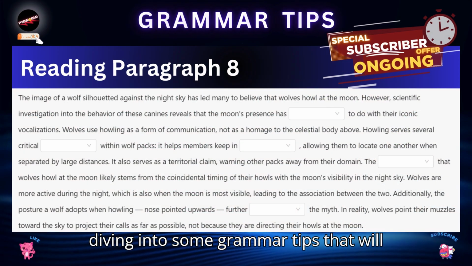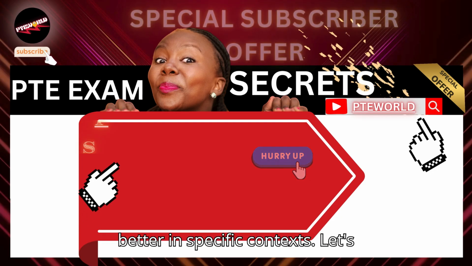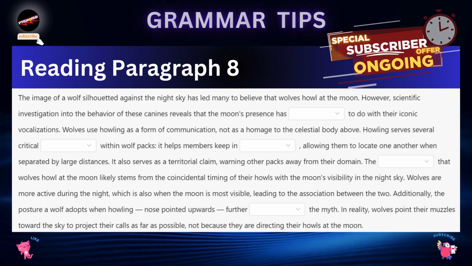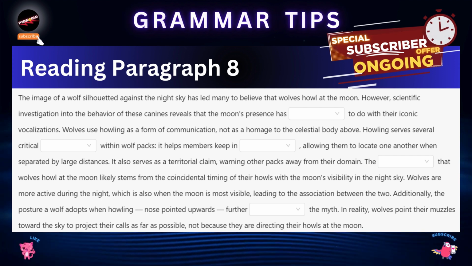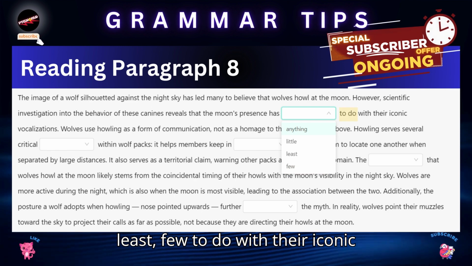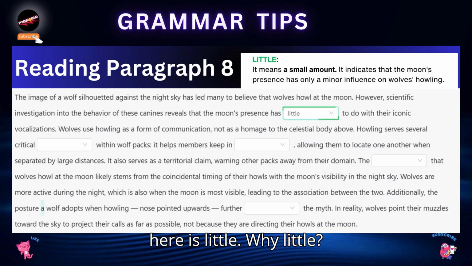Today, we are diving into some grammar tips that will help you understand why certain words fit better in specific contexts. Let's get started. First up, we have the sentence, "The moon's presence has anything, little, least, few, to do with their iconic vocalizations." The best choice here is little.